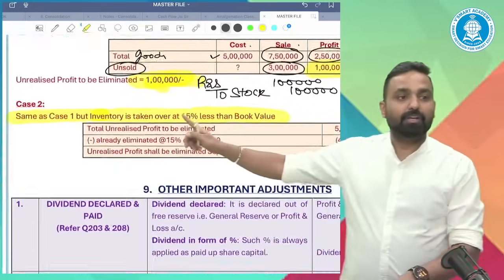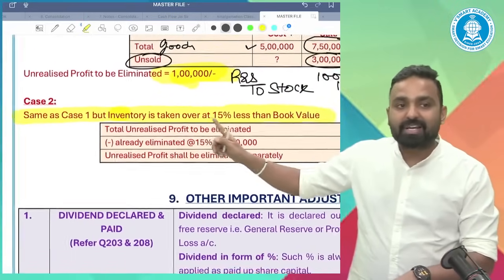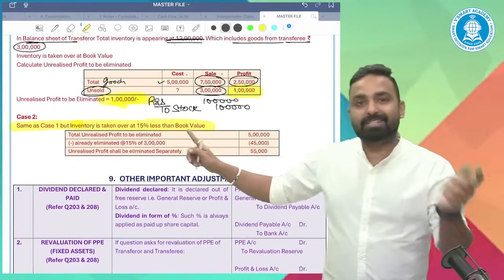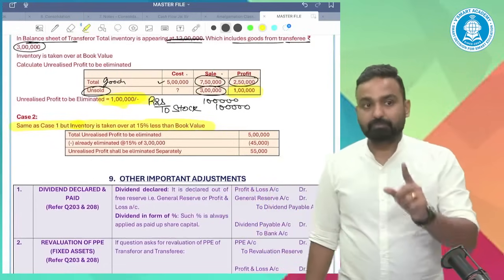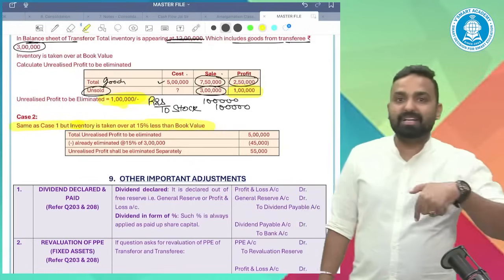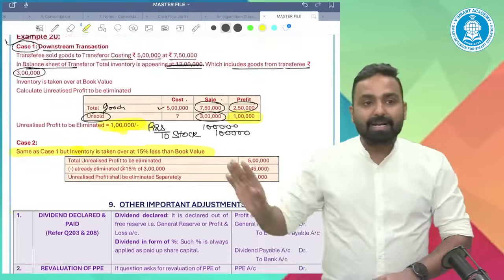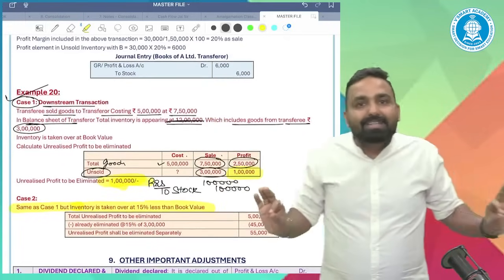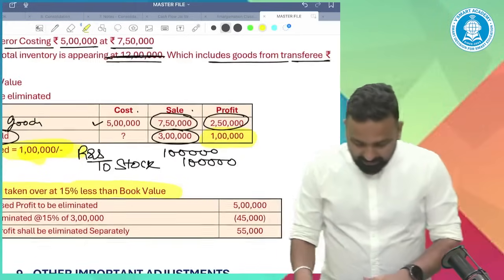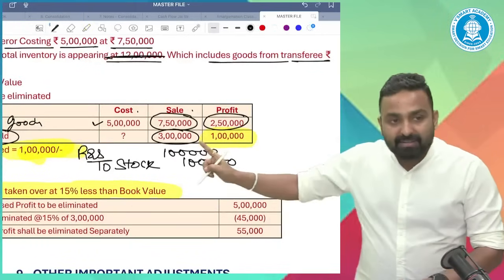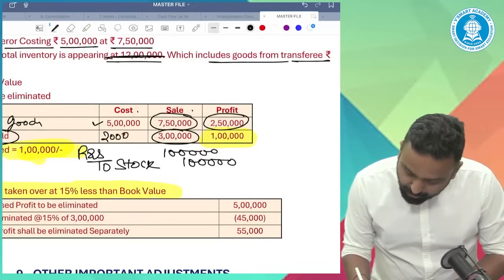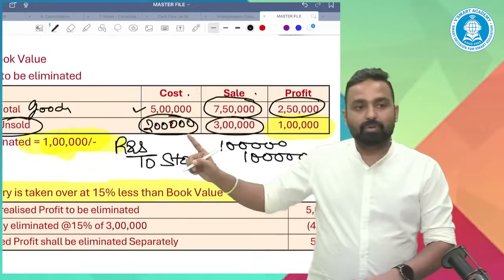Anyways, same as case 1. Inventory is taken over at 15% lesser than book value. See, what is the idea behind eliminating the profit? The idea is simple. I need to show the stock at original cost. If in this 3 lakh rupees of unsold stock the profit is 1 lakh, then logically the cost is 2 lakh.